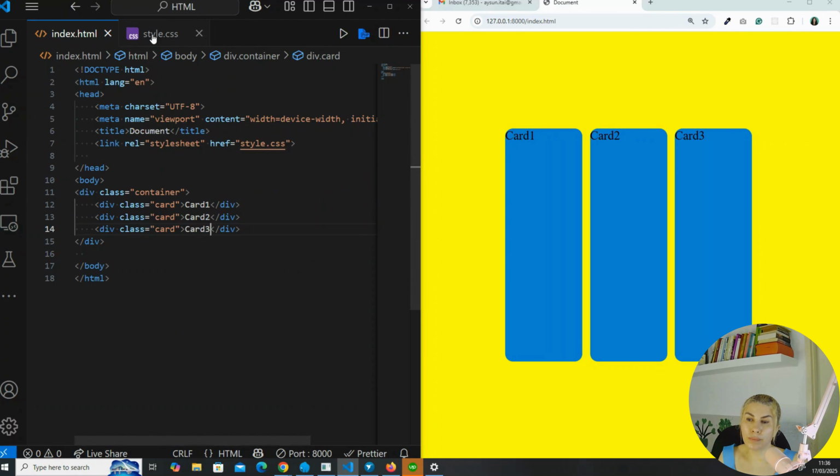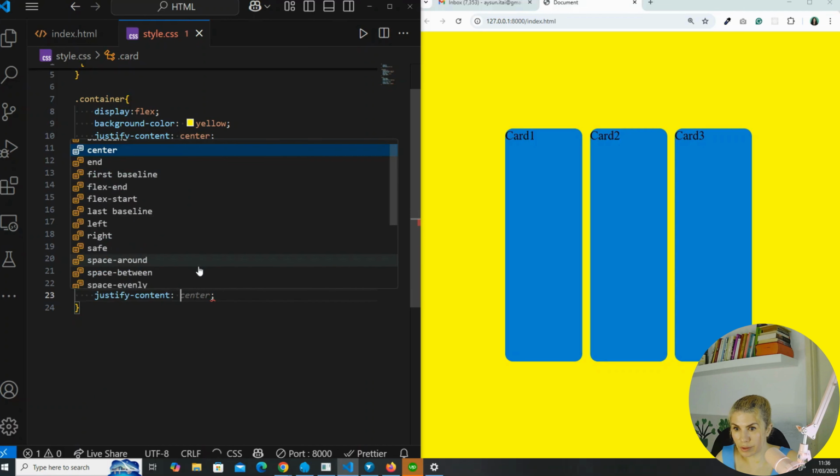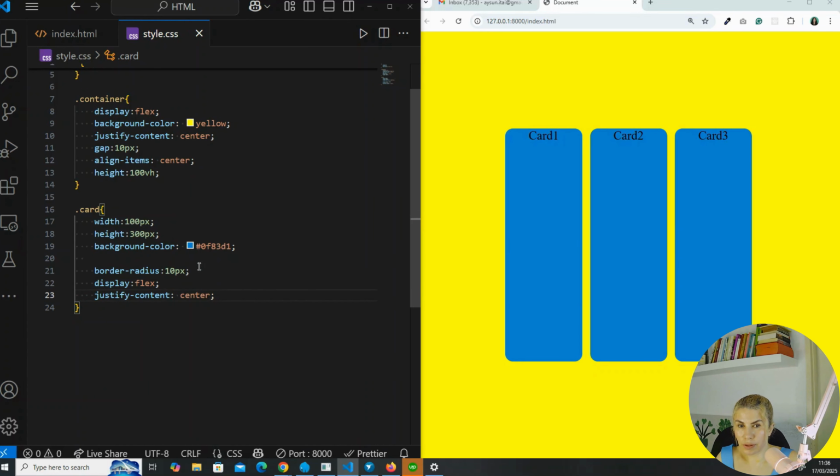Basically, that means that if I go into the card and set the display property to flex, and then set the flex direction, let's not change the flex direction, and justify content to center, this will put the text of card 1, card 2, card 3 in the middle of the row direction, and for the column centering, I need to set the align items to center as well.